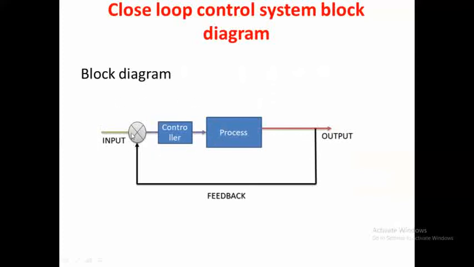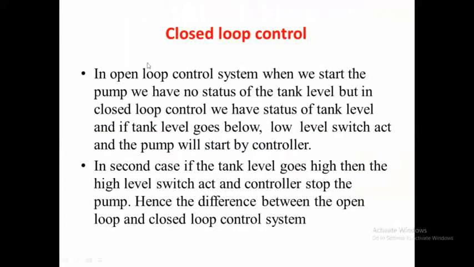In the block diagram, there is the input and the output, and in between them a controller and processor are placed. One feedback element is given from the output to the summing point at the input. In the open loop control system, when we start the pump, we have no status of the tank level, but in the closed loop control system, we have the status of the tank level as discussed earlier. If the tank level goes high, the high level switch actuates and the controller stops the pump.